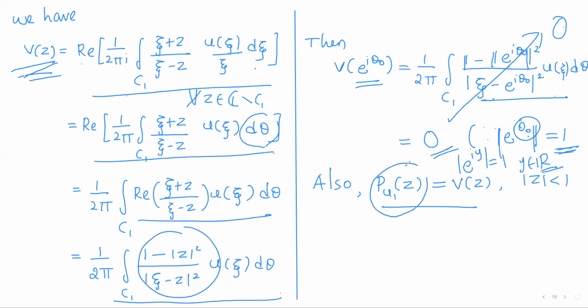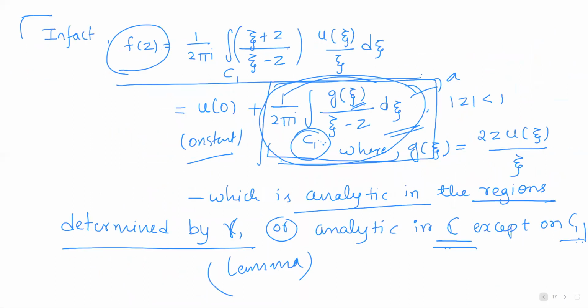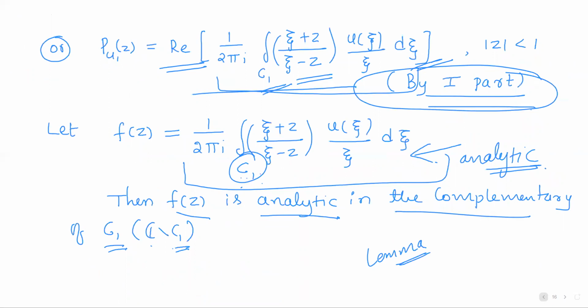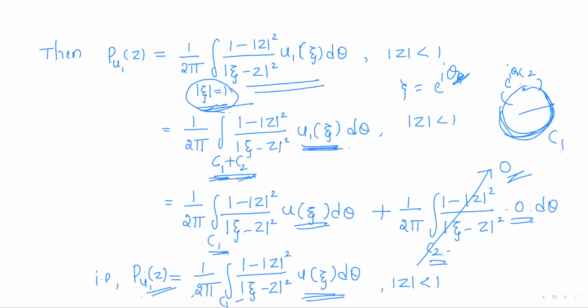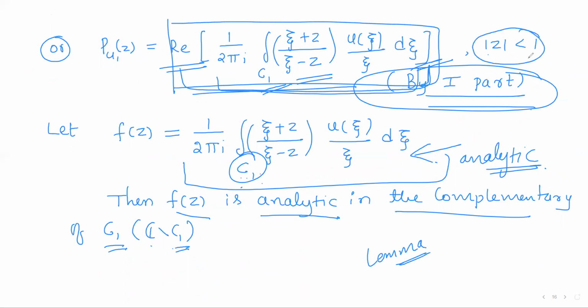Now compare what is PU1 of z and V of z. So V of z is what? It is the real part of this integral, which is true for all points in the complementary of C1. Now, in particular, what is PU1 of z? It is this one. PU1 of z is this one. It is also the same term, but it holds only for the points inside the unit circle.